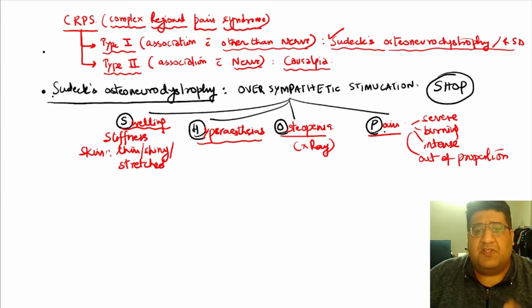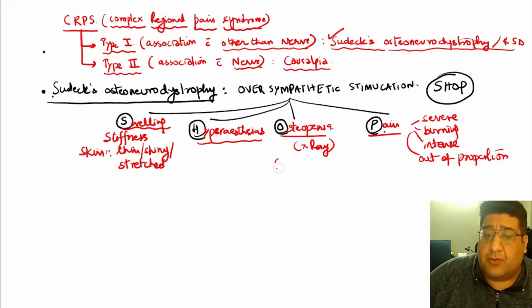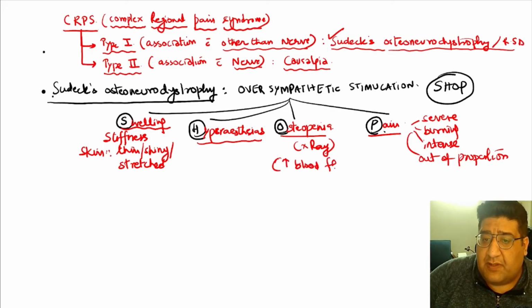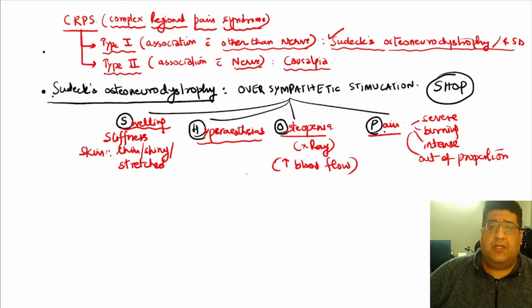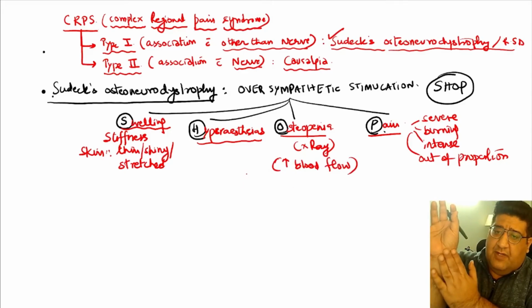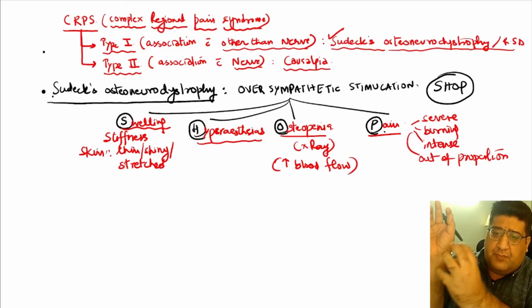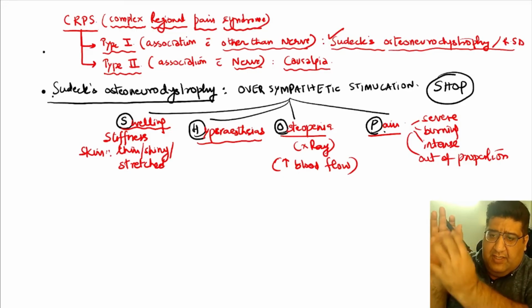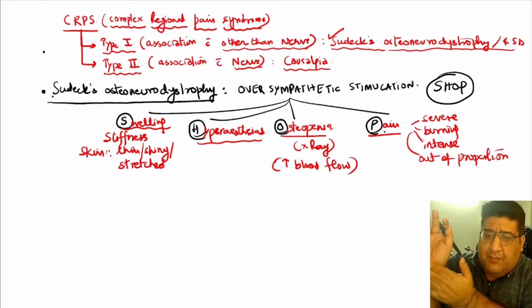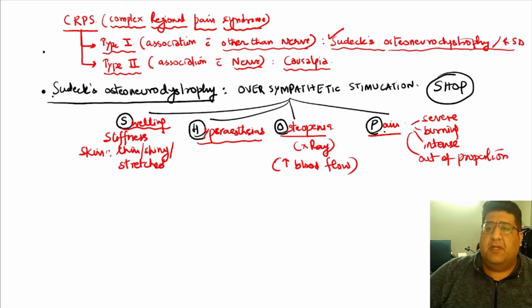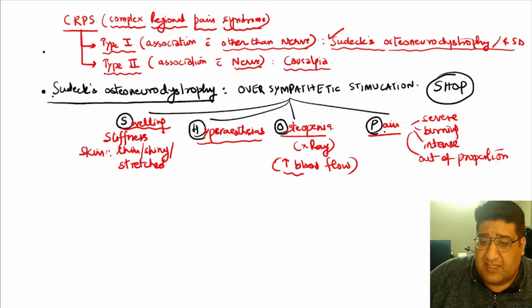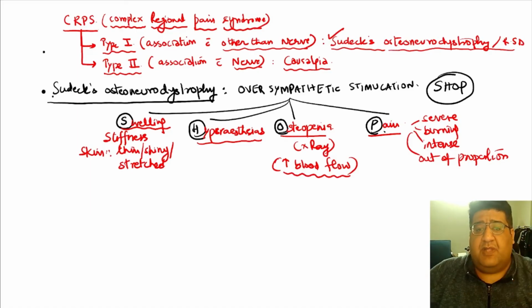So here also, since there is oversympathetic stimulation, don't you think that there will be excessive blood flow in that area of wrist? Yes or no? Yes. So this area has an excessive blood flow which is taking calcium from this part of the bone proximally and distally, leaving behind decalcification patches, leaving behind osteopenia. So this excessive blood flow mobilizes calcium from that area to proximal and to distal area, leaving behind deficiency of calcium over there.